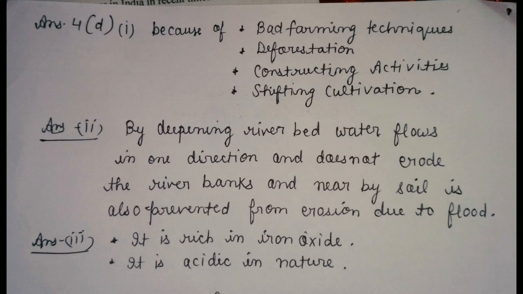That is the first thing. Second, it does not erode the river banks and the nearby soil, and also prevents erosion due to flood. Next question, physical characteristics of laterite soil. You can also tell the chemical property of laterite soil. It is rich in iron oxide and it is acidic in nature.